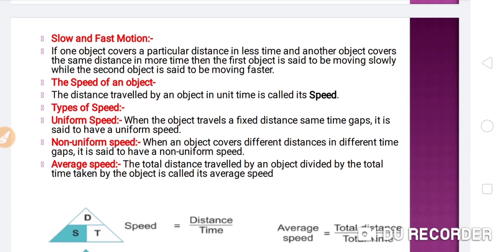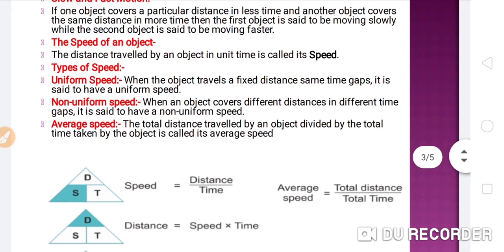Now the speed of an object. What is speed? The distance traveled by an object in unit time is called its speed. The distance covered by any object with respect to time is known as the speed of an object. Come to the next topic, the types of speed.